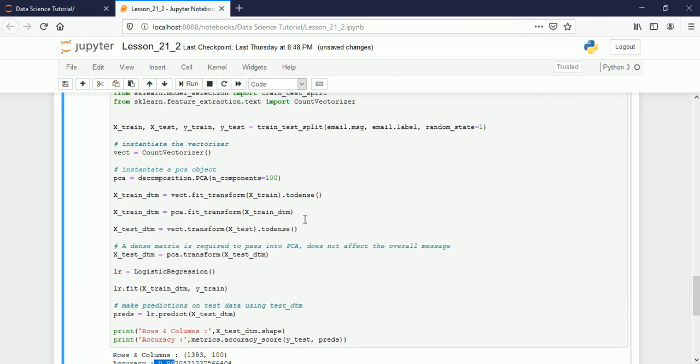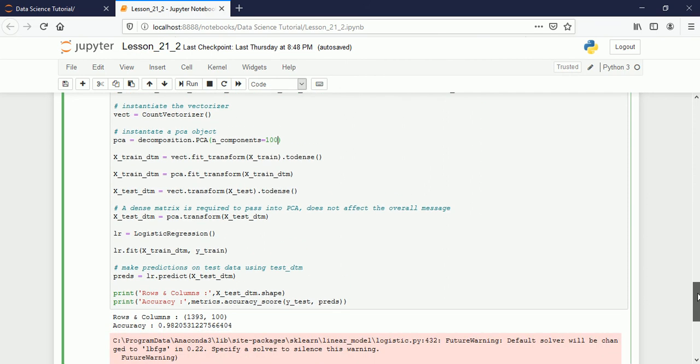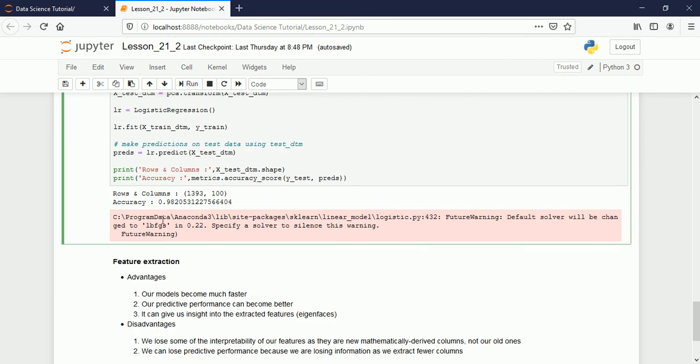It is not like you have to always use 100 columns. You can change it to 200 columns if you want, or 300 columns. It will extract a few super columns among all those 7487 columns. It will choose only the new super columns, based on some close relationship or correlation between them. So you see, with 100 columns we are still getting the same accuracy.